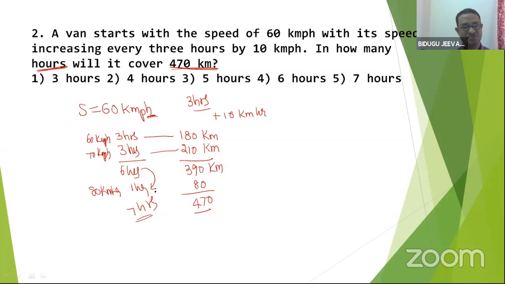Excellent. Jahnavi is very good. Your answer is very clear. 7 hours. Great. Wonderful explanation. 3 into 60 plus 3 into 70 plus 1 hour into 80, which is equal to 470. So your answer is 7 hours. Great. Simple common sense question, which is related to time and distance. So here, if you think more, time and distance concepts are not required. Is that right? Great. So let me move to the next one.